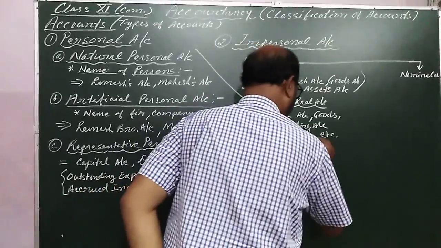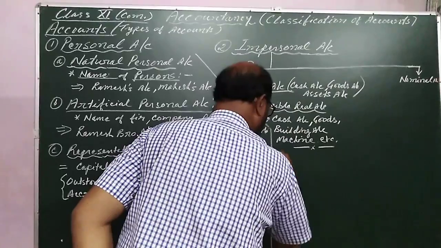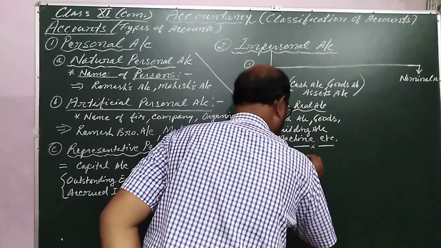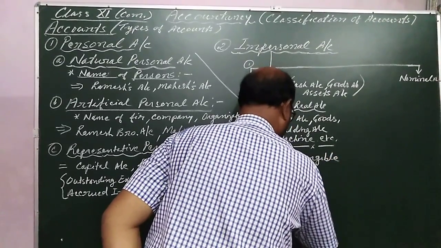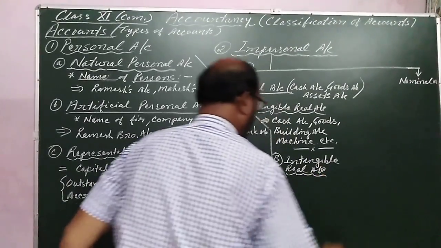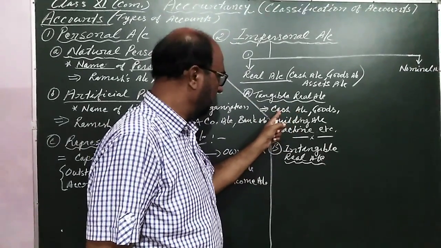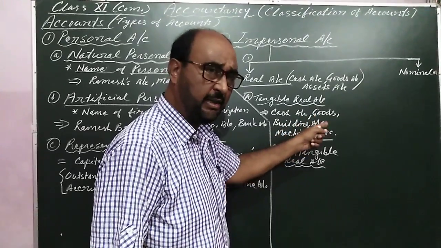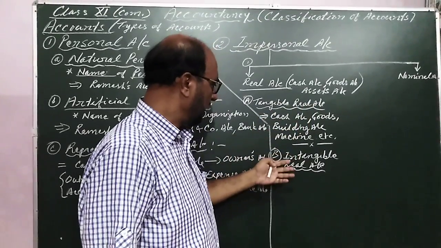And the second part, that is B, is known as intangible real account. Tangible, which can be touched, like cash, goods, building, machine, furniture, computer, etc. These are in the category of the asset.